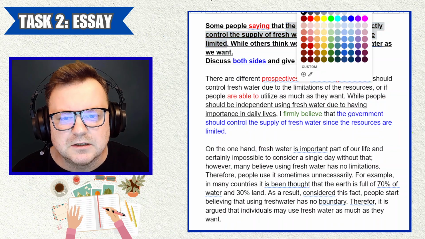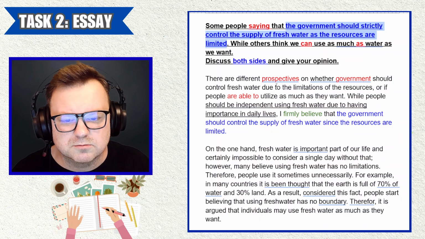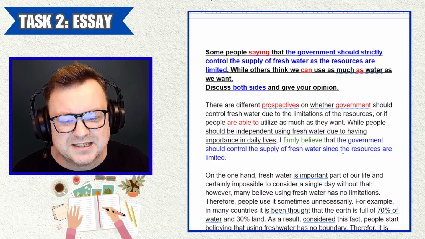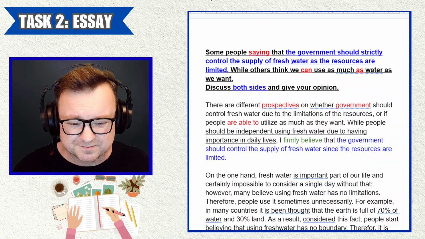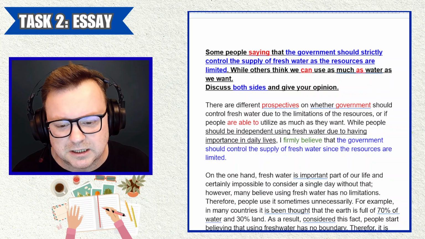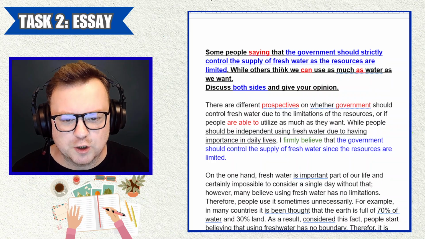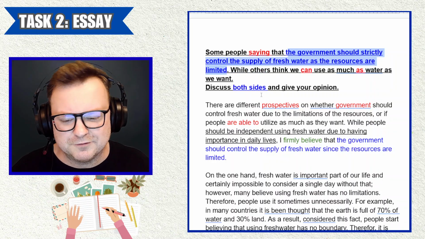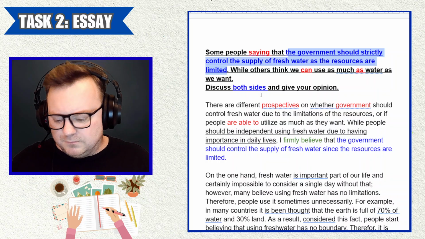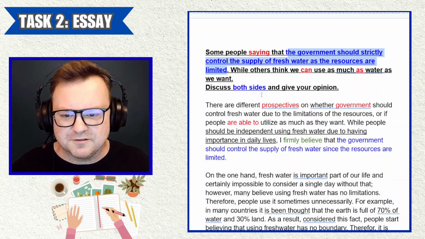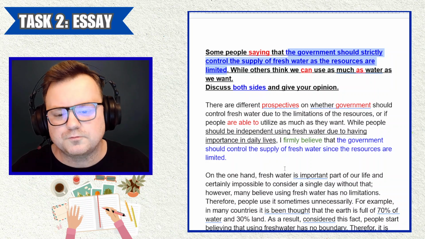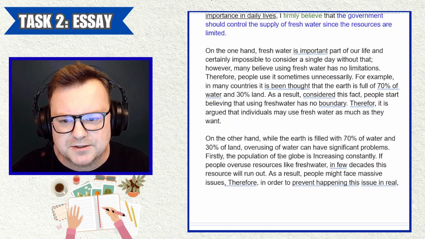Bad idea. It won't kill your score, but it's a very, very bad idea just to copy exactly the wording that's in the question. Don't do that. You have to use your language, not the language here. We often find that with lower level learners. Yeah, it's a sign. For me, it's a red flag that the candidate lacks language. But okay, let's see how the candidate continues.